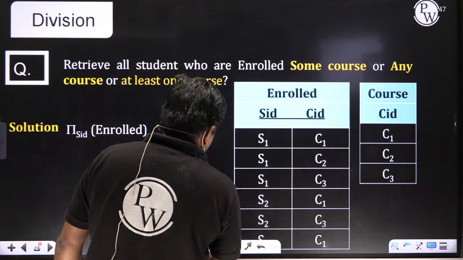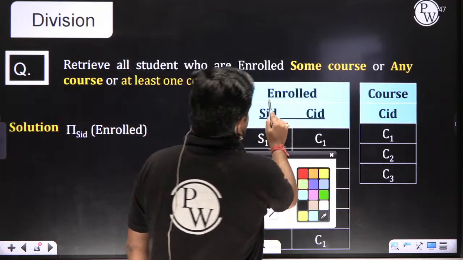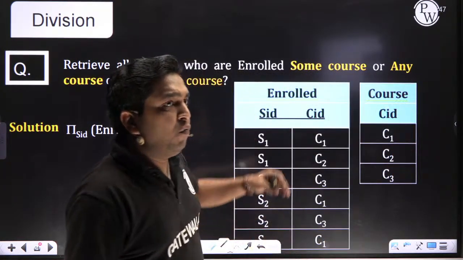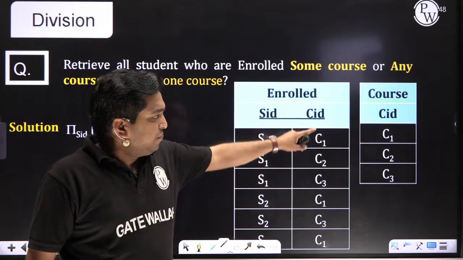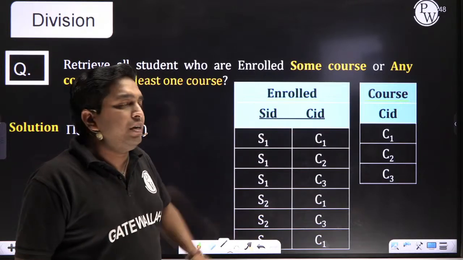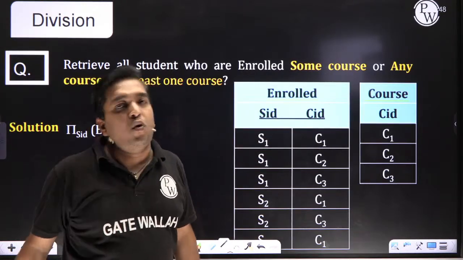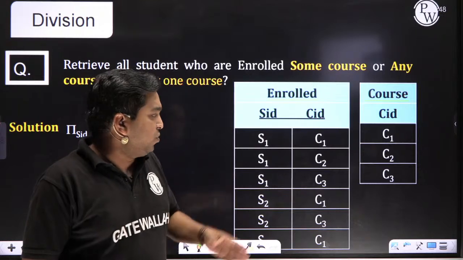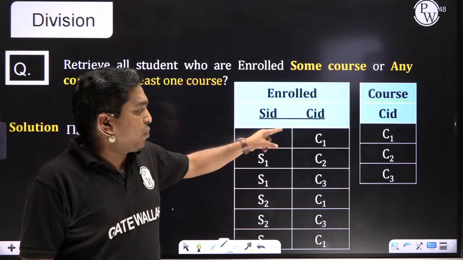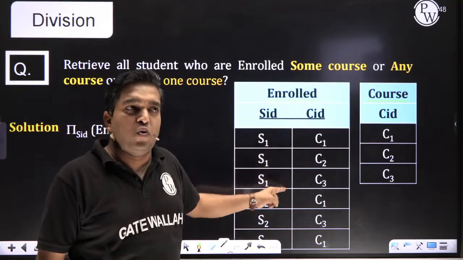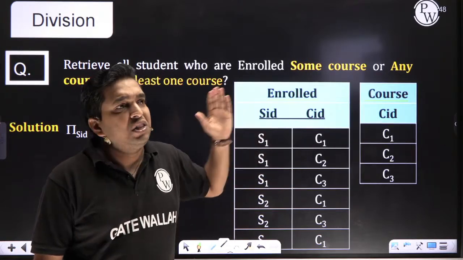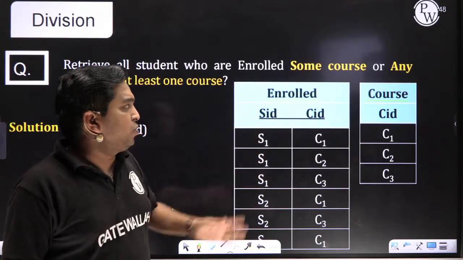There are two tables. The first one is the enroll table and the next one is the course table. In the course table, whatever courses are in your college, there are 3 courses, C1, C2, C3. And the enroll table indicates which student enrolled in which course. There are 3 students, S1, S2 and S3. S1 enrolled in course 1, course 2, course 3. S2 enrolled in course 1 and course 3. And S3 enrolled only in course 1.